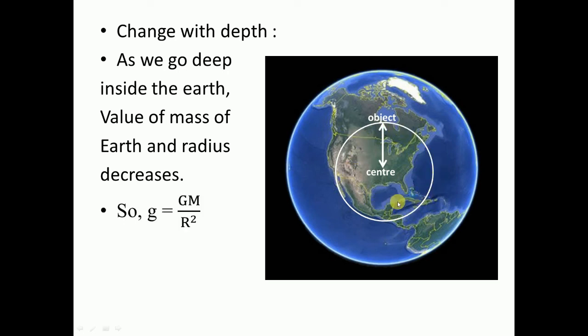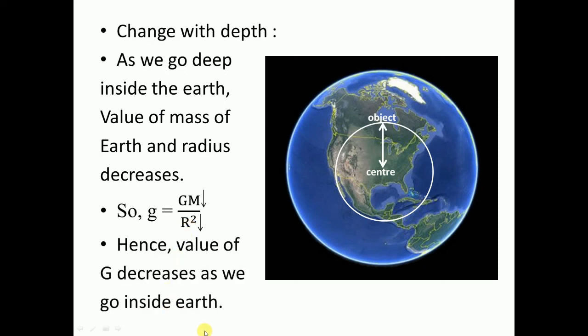So our formula was g is equal to GM upon R square, where capital M is the mass of the earth and capital R is the radius of the earth. As the mass of the earth got reduced, and also the radius of the earth gets reduced, due to this reduction the value of g also decreases. So if you go from the surface to the inside of the earth, the value of g goes on decreasing and does not increase.